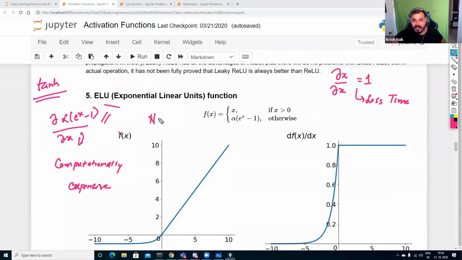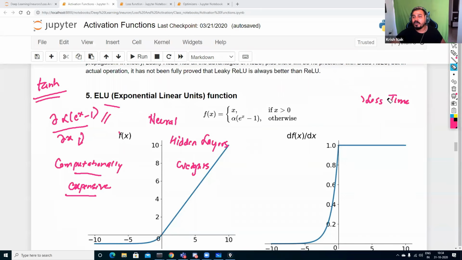But when you're creating a neural network, there'll be so many hidden layers. There'll be so many weights, right? In that particular case, we require very, very good computation. And in this particular case, you can see that whenever you're applying an ELU activation function, one major disadvantage is that it is computationally expensive.